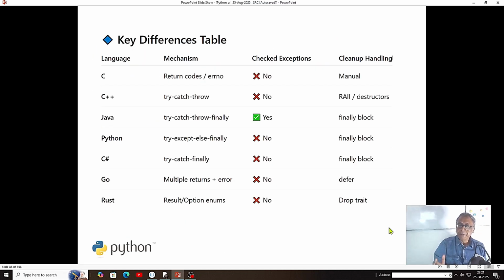Regarding exception handling in modern day languages, C was developed in the 60s, so exception handling was not there, only the return 0. 0 is when everything was okay, and return 1, 2, 3 we can say are different errors, like file error or any other type of error, array out of index error. You have to return those, and the program has to stop there and get out. This is not a good thing for a modern day programming language, because you have to make a system which is robust. So C++ tried this with the try catch block, but no finally block is there.